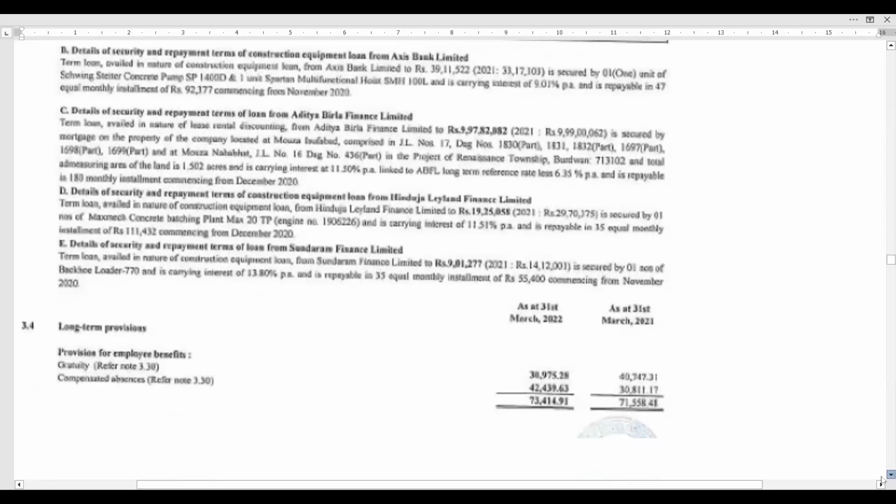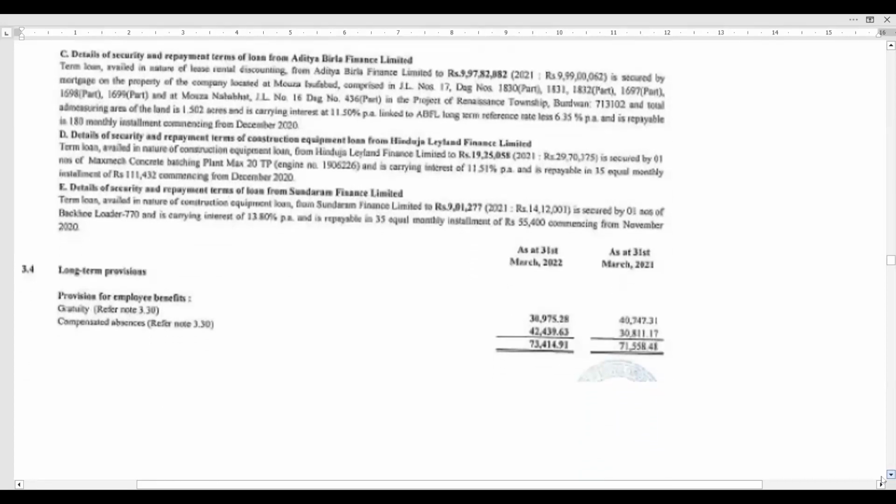Long-term provisions. Okay, we'll come to this tomorrow. Okay, I will share all these things. Just give 10 minutes. If you are not able to see it, it is because it is a downloaded scanned copy by somebody which I could find, and I have gone through it. It is very close to our schedule. Okay, that is the reason I have picked up this. Give time for 10 minutes, whatever I have told, you will be able to benefit from this.